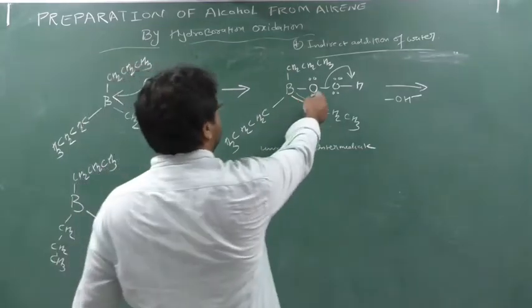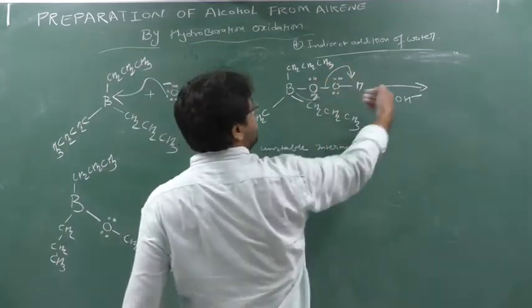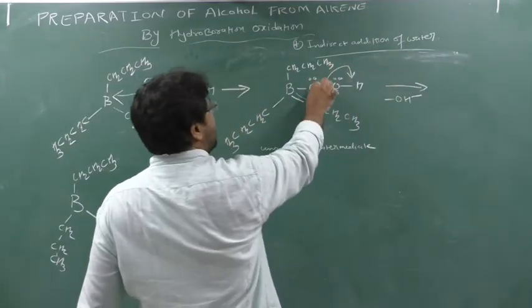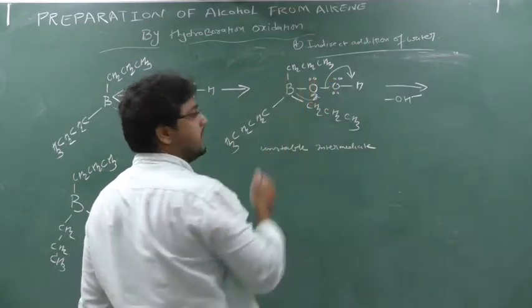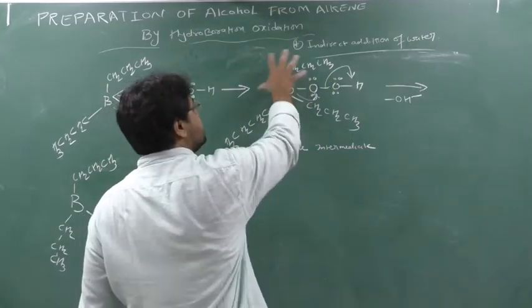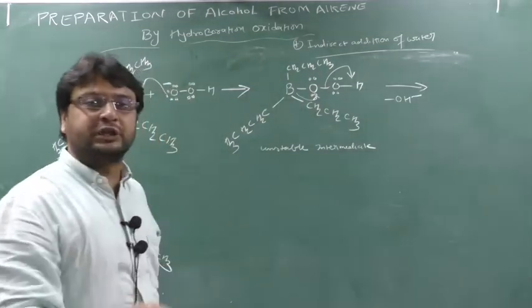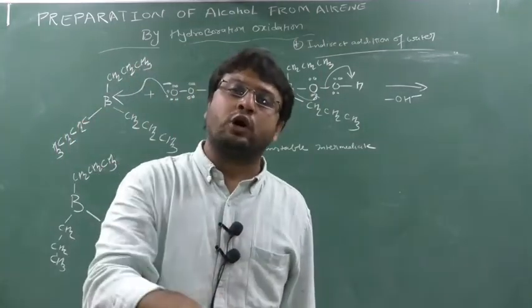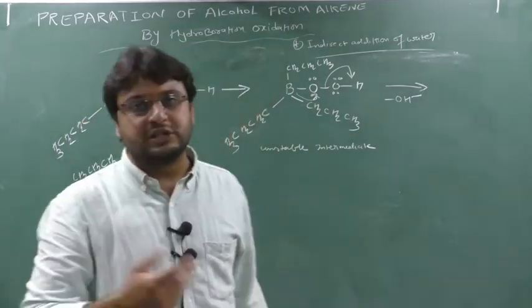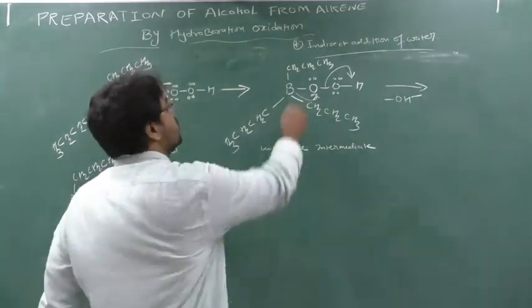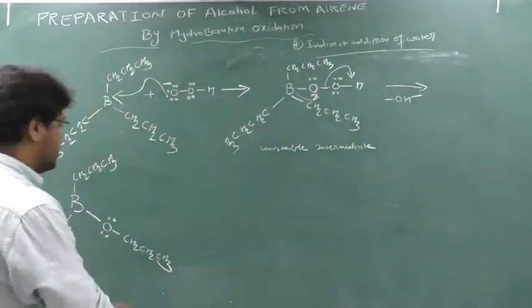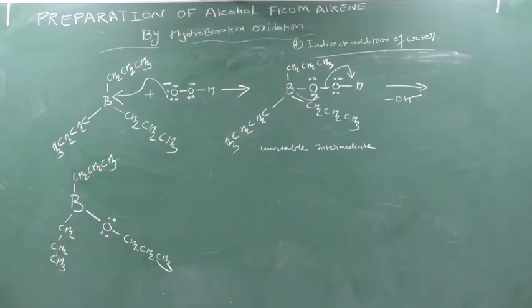Because when this oxygen does the reaction, this OH minus will be removed. When this OH minus is removed, oxygen will be attached to this boron, making a single bond, and boron is attached to 4, so making 4 bonds. So oxygen with a single bond is unstable, and boron with 4 bonds is also unstable. Due to this instability, it has to gain stability, so oxygen is entering into this CH2, CH2, CH3, making the partnership. Clear this part? Clear? Okay, so this will be the result.